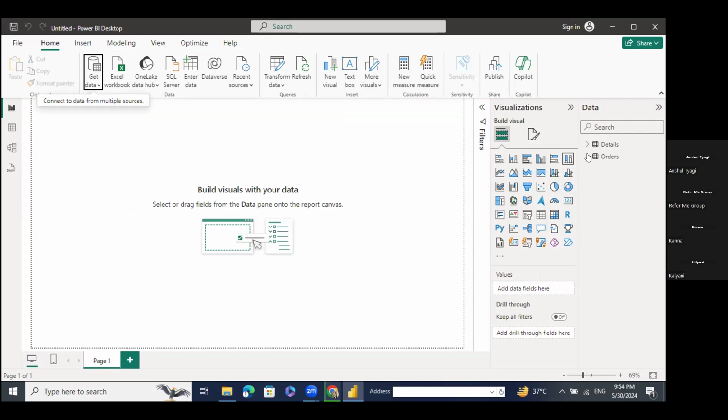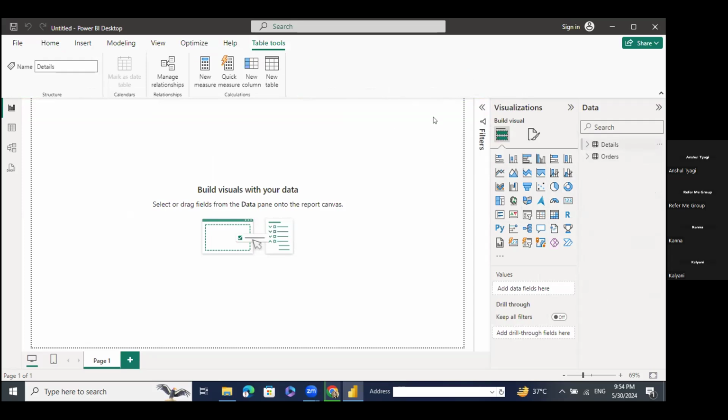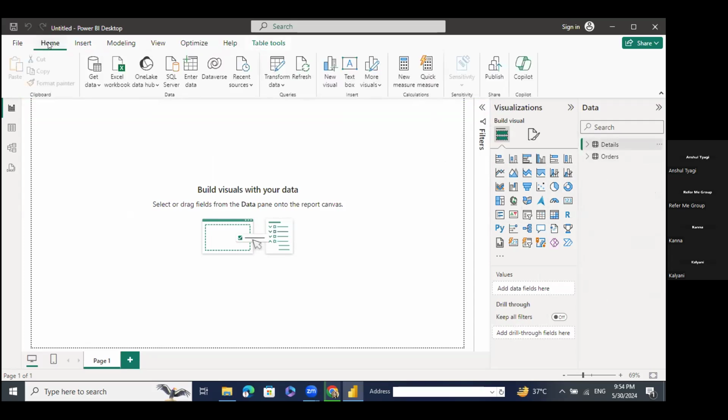Okay. Now you can see the orders table here, and you can see the details table here, right? So you are getting all this. Is it clear to all of you how to import the data, guys? Are you able to understand this? Yes, sir, understood. All right. So guys, I just imported two data sets over there, right?